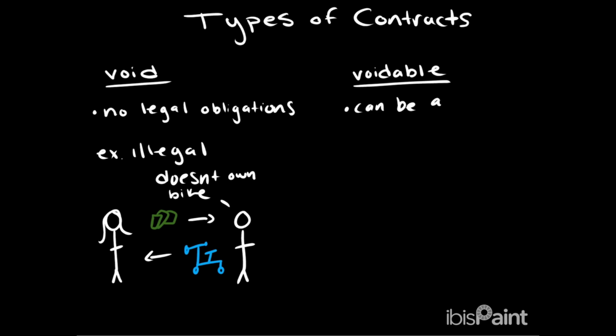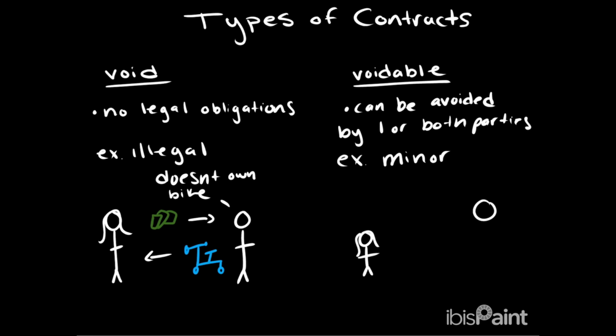Next is voidable contracts. Voidable contracts can be avoided by one or both parties. A great example of this is a minor signing a contract. Because the minor is under 18 in this situation, they are allowed to make the contract voidable at any point.